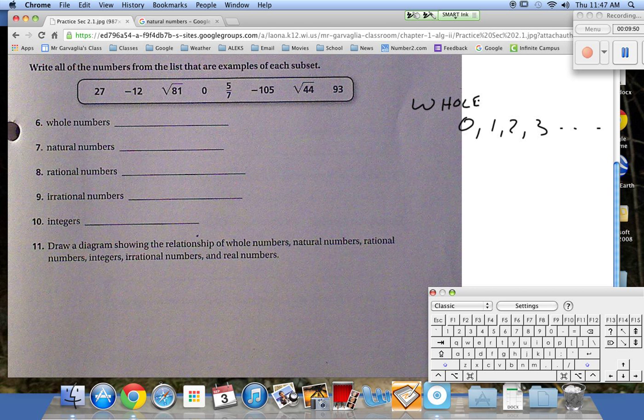All right. Natural numbers, where do they go? 1, 2, 3, 4. What's a rational number? We just did this.